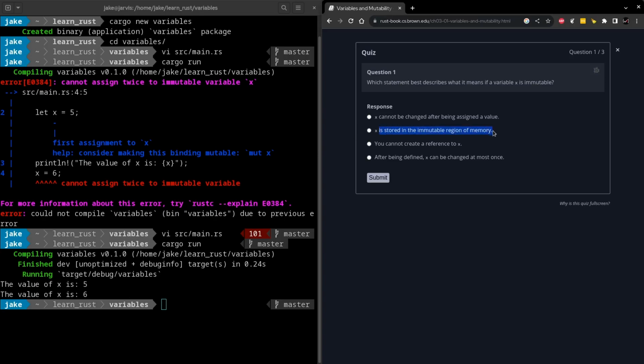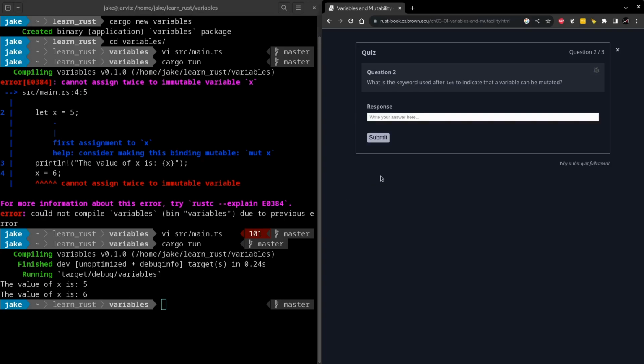It being stored in an immutable region of memory isn't something that Rust has explicitly talked about yet in this book, so I'm going to guess that that is no. Us being able to create a reference to x definitely isn't true. And after being defined, it can only be changed at most once is definitely not true, as we saw above. When we tried to change it a single time, it failed. So I'm going to guess that the first answer is correct.